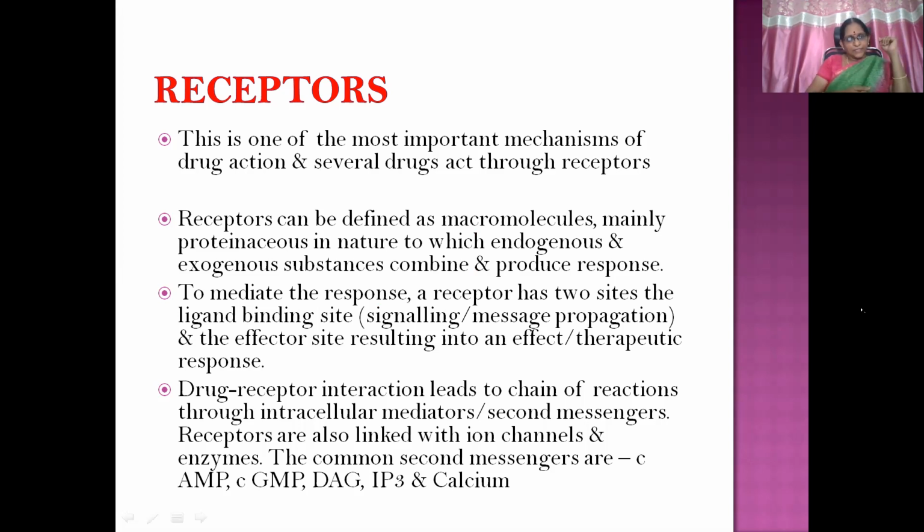Drug receptor interaction leads to a chain of events through intracellular mediators or secondary messengers. In between, we have second messengers. Receptors are also linked with ion channels and enzymes. The common second messengers are cyclic AMP, cyclic GMP, DAG, IP3, and calcium. What are IP3 and DAG? We'll discuss that in the subsequent slides.